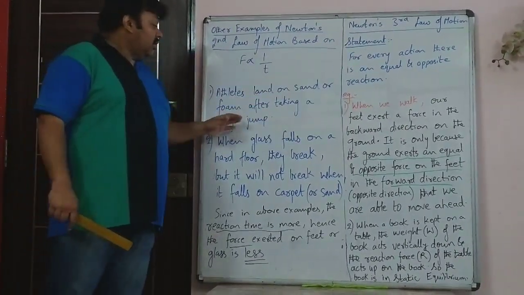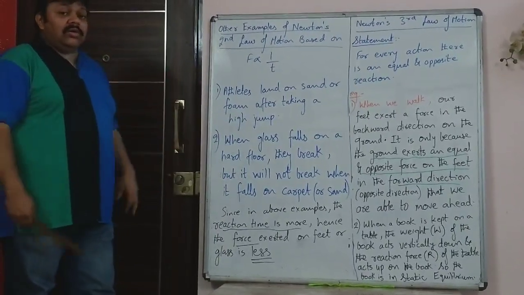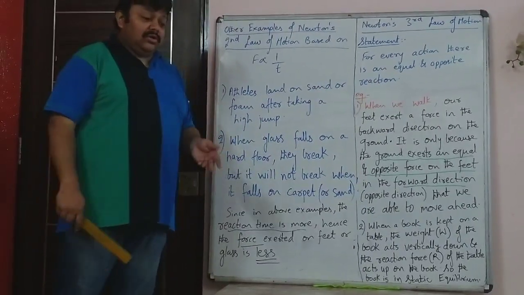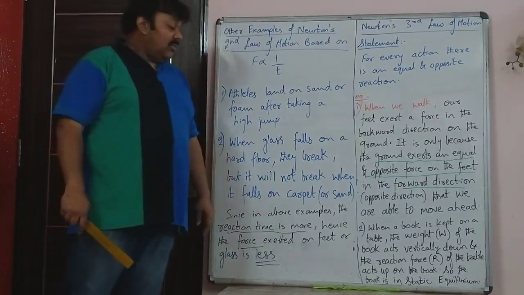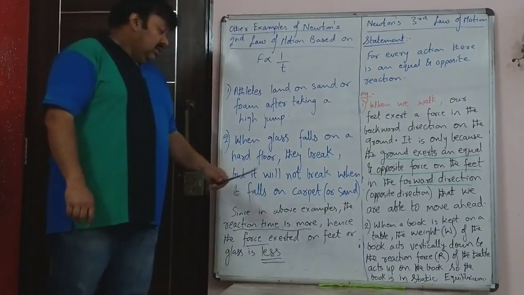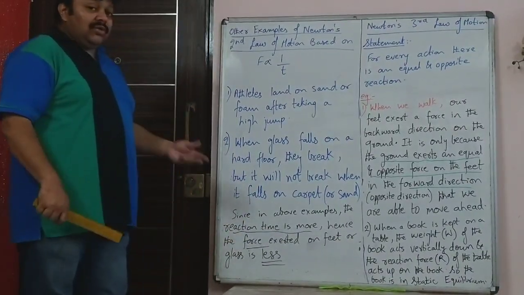Athletes land on sand or foam after taking a high jump. That means they can't land on hard ground. They will break their feet. When glass falls on hard ground or a hard floor, it breaks. But if it falls on carpet or foam or sand, it doesn't break. Since in the above examples the reaction time is more, you'll have to explain that fully.